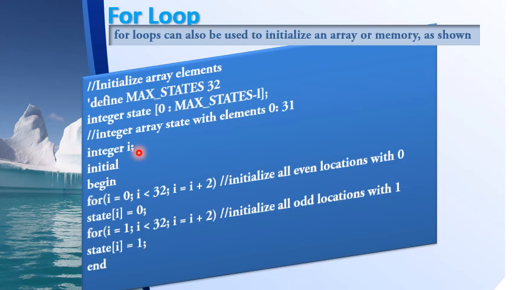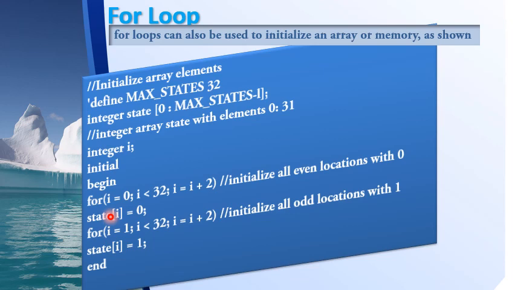So I will be using i as a counter variable for the for loop. Inside the initial block I have two for loops. The main task that we are doing here is we are initializing all even locations of the array state with 0 and all odd locations of the array state with 1.